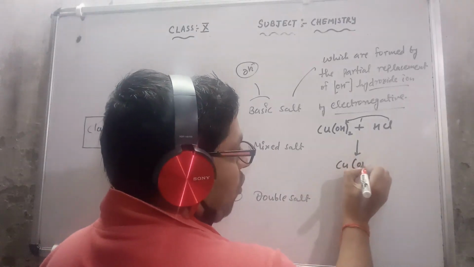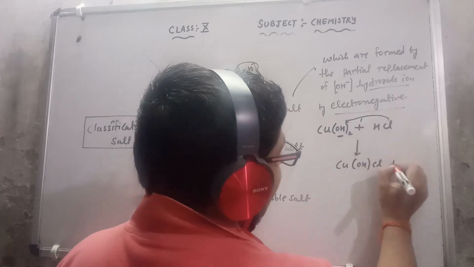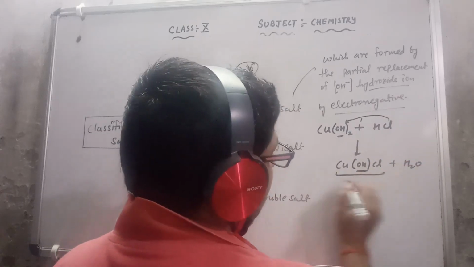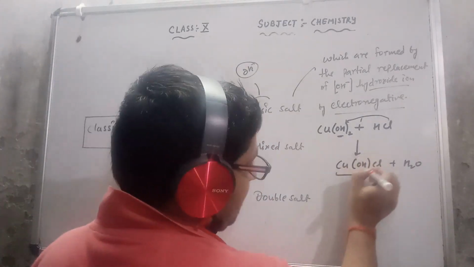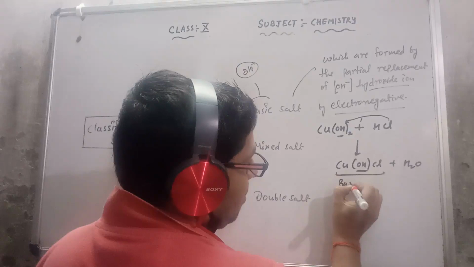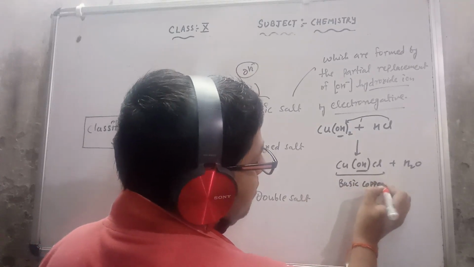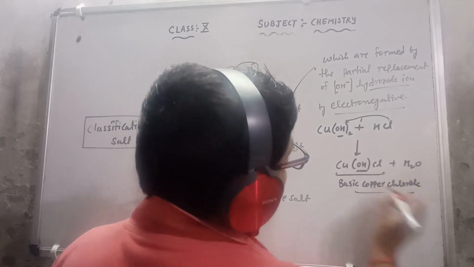Cu, one OH remains here, and this is Cl. Whatever OH is replaced reacts with H to give us H2O. So one OH is already available in this salt. So this is a basic salt. The OH indicates the basic nature. Cu is copper, Cl is chloride. Basic copper chloride. You can check.